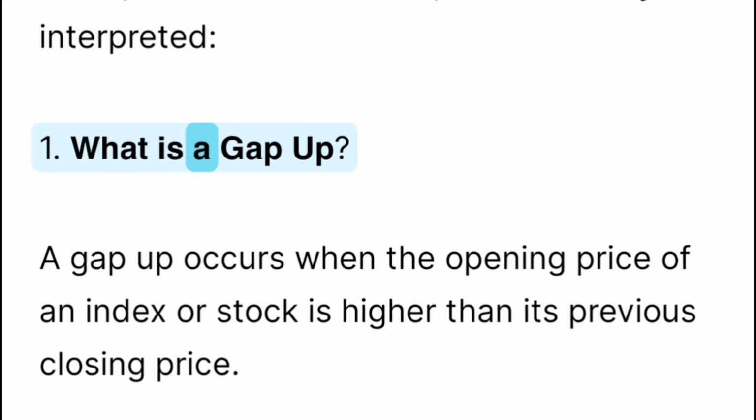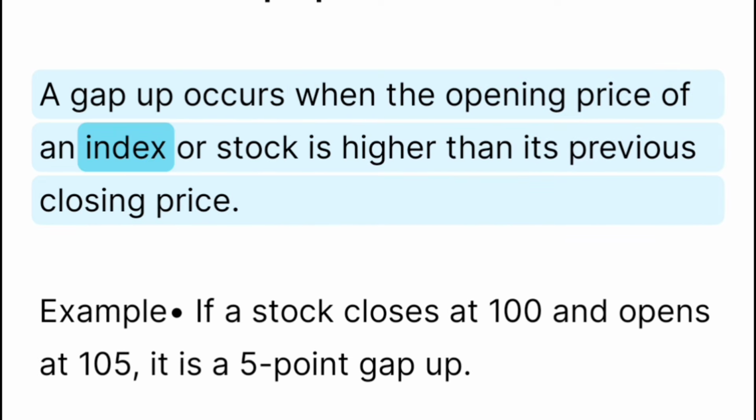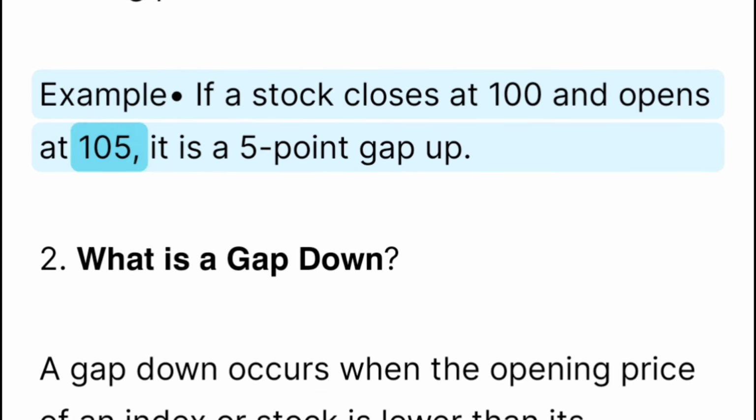1. What is a gap up? A gap up occurs when the opening price of an index or stock is higher than its previous closing price. Example: if a stock closes at 100 and opens at 105, it is a 5-point gap up.